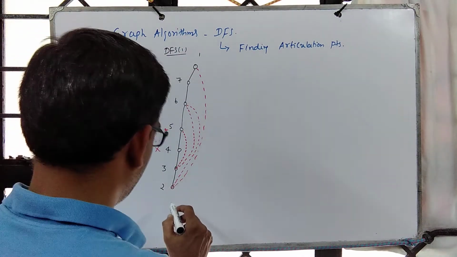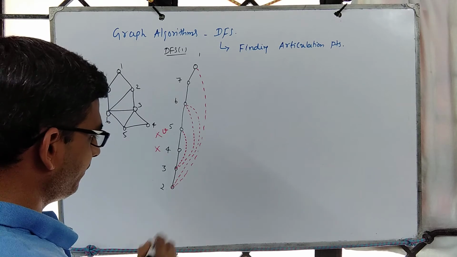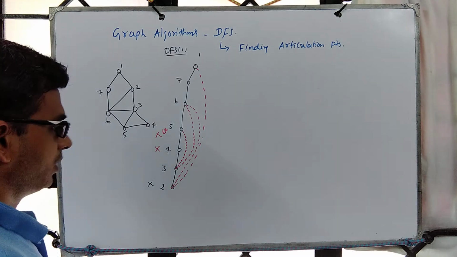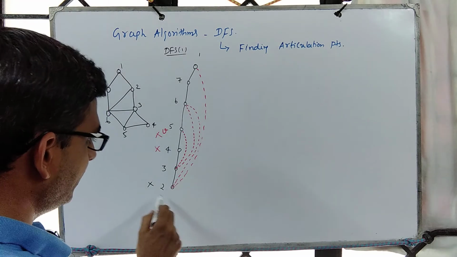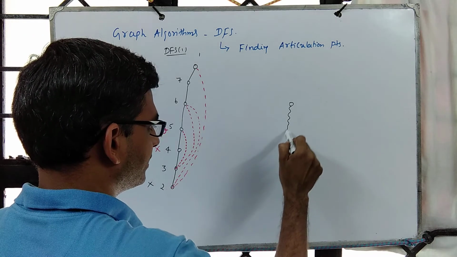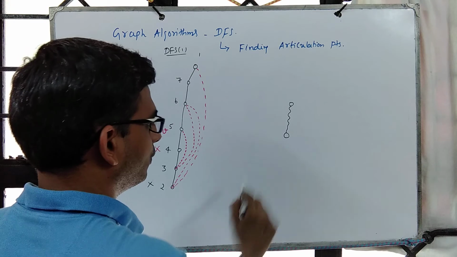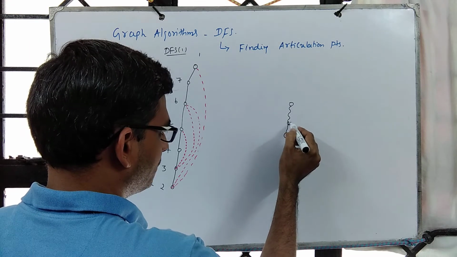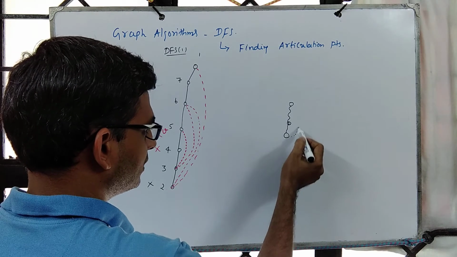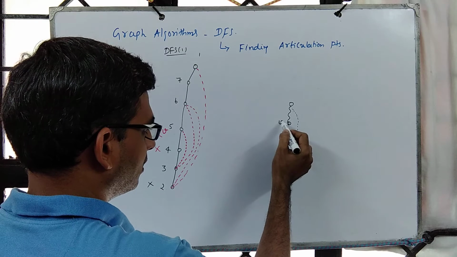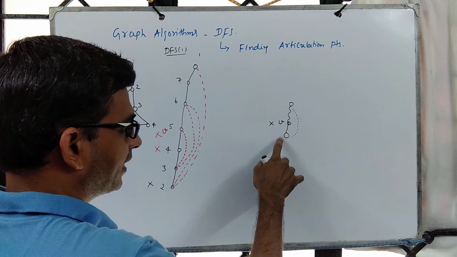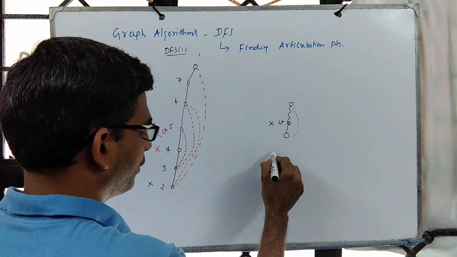So note that 2 is not an articulation point. Reason, 2 is not having any descendant. So if you find a descendant, that is how our property is, right? Suppose the DFS tree is like this. If you look at the last node and if you look at the last but one, for the last but one, if there is a back edge from this one to some ancestor, then V is not an articulation point. So for a node, you should have at least one descendant. With respect to that, you run an argument.